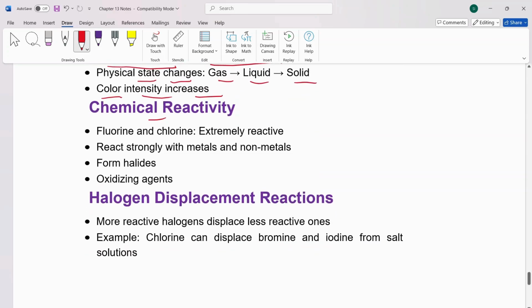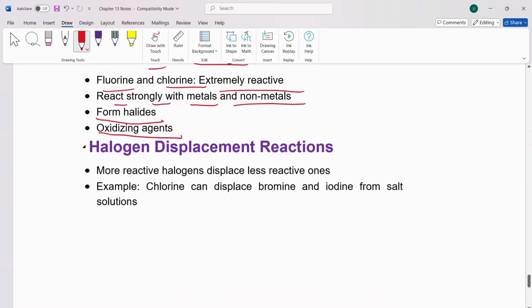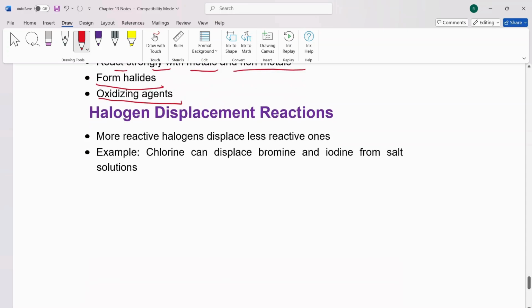Then chemical reactivity: fluorine and chlorine are extremely reactive. They react strongly with metals and non-metals both. They form halides and they are oxidizing agents. Now, halogen displacement reactions. More reactive halogens displace less reactive ones. For example, chlorine can displace bromine and iodine from salt solution.